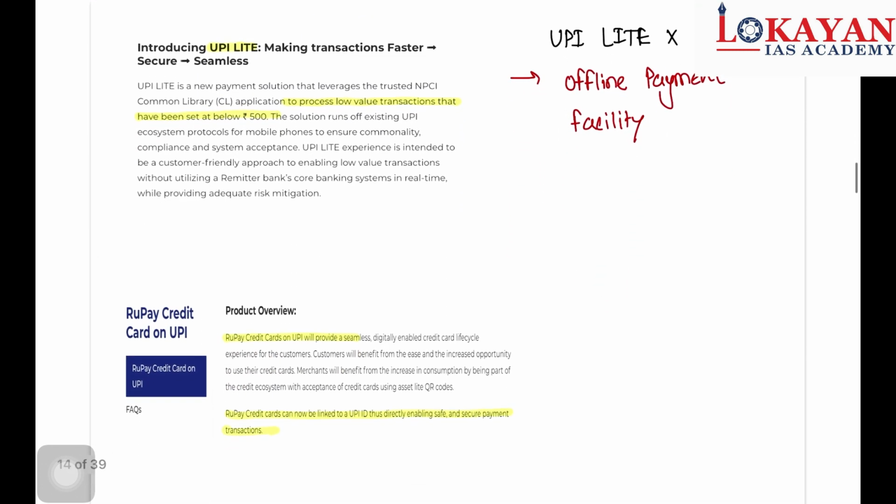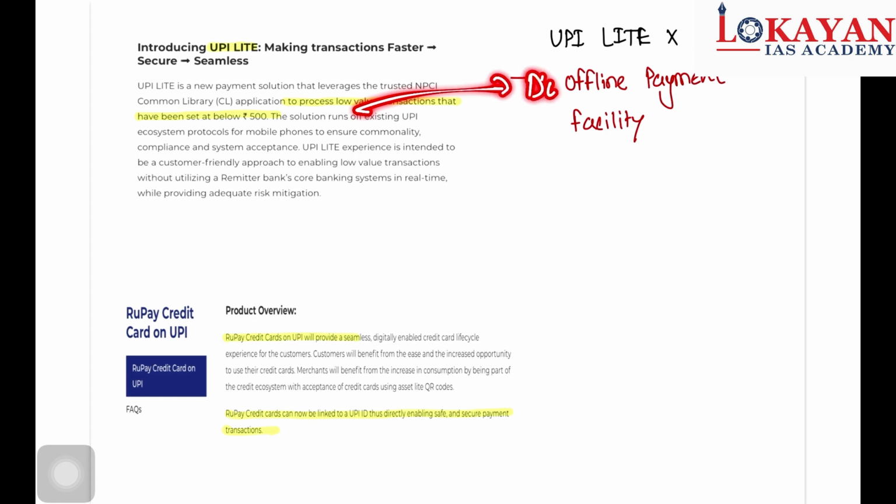Okay, then another important product is UPI Lite. Many of you might be well versed with UPI Lite because many of us now use it frequently. So UPI Lite is like a wallet within our UPI, to process low value transactions that have been set below 500.